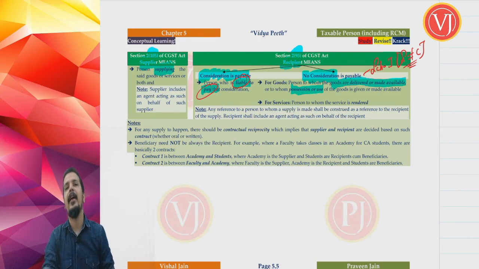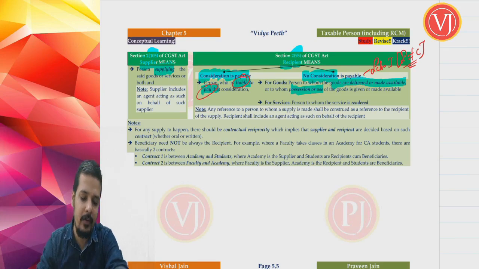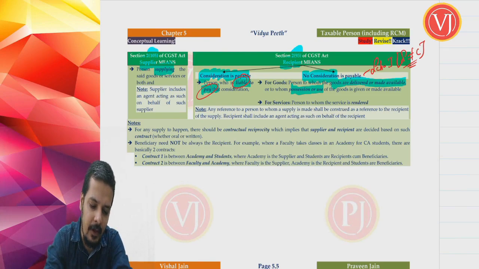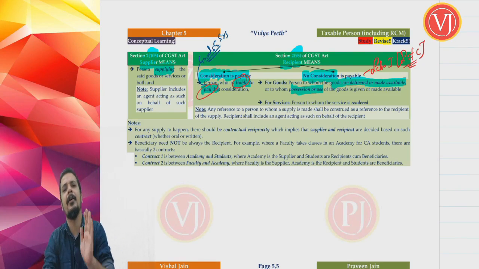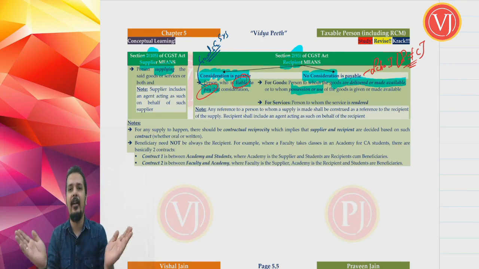Which means, if consideration is payable, it is very simple, both for goods as well as for services. Recipient means a person who is liable to pay consideration, a person who is bound by the contract.